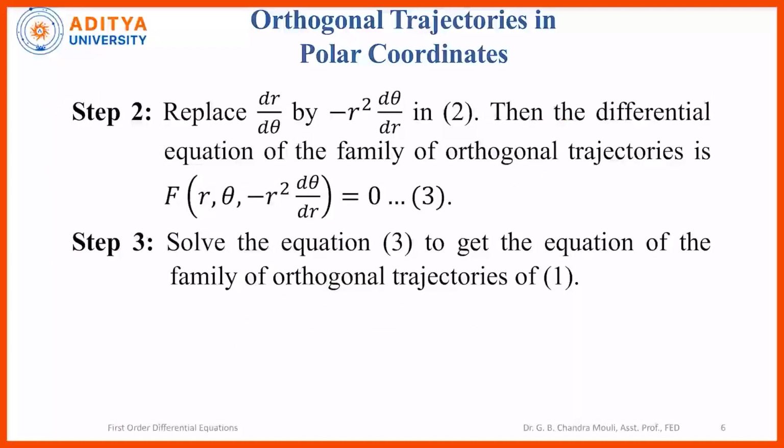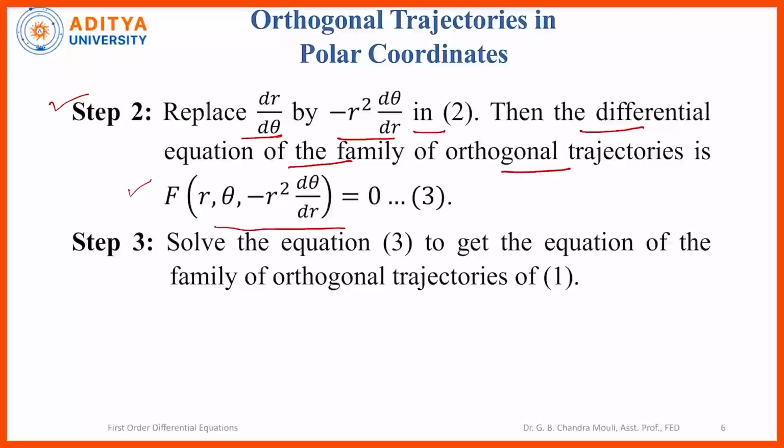In step 2, again we have to replace the derivative. Replace dr by d theta by minus r square d theta by dr in equation 2, and the differential equation of the family of orthogonal trajectories is given by capital F of r, theta, minus r square d theta by dr equal to 0.